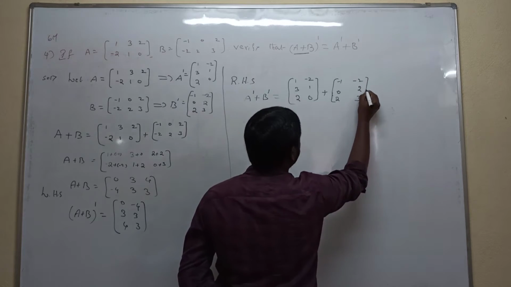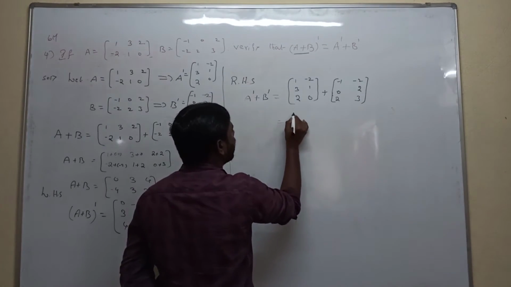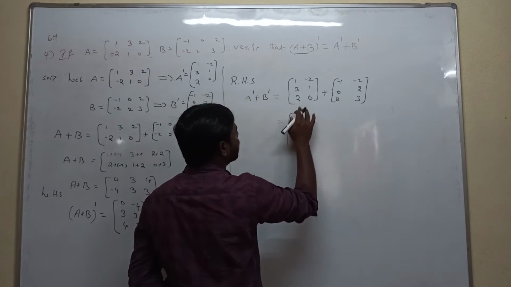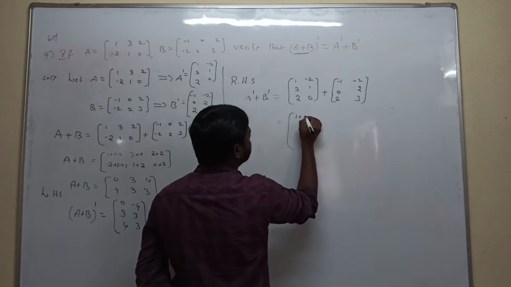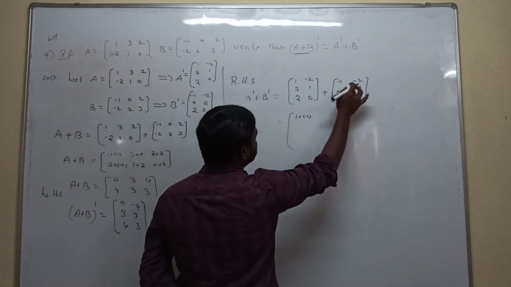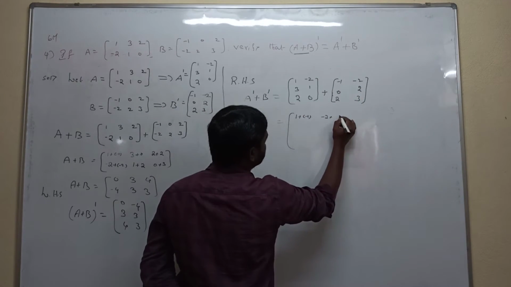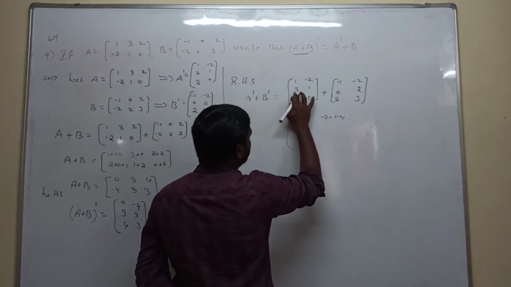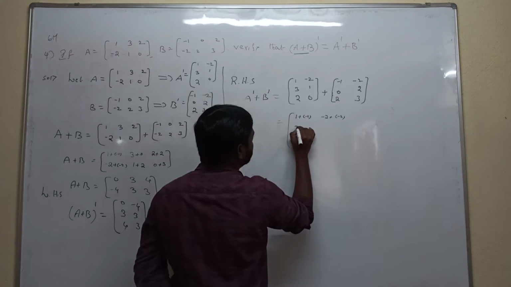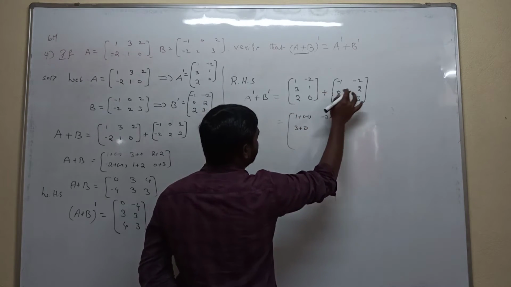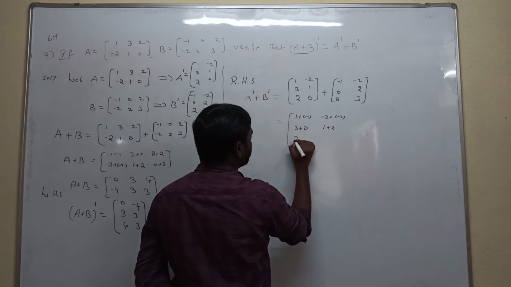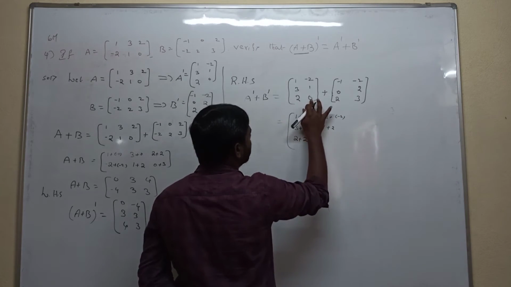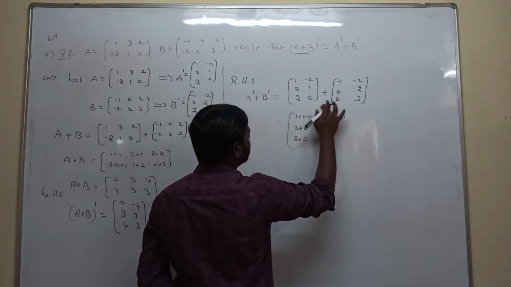Now we are adding the corresponding elements. First element plus first element, second element plus second element. 1 plus minus 1. Next, minus 2 plus minus 2. Next, second row first element plus first element: 3 plus 0, 1 plus 2. Third row first element plus first element: 2 plus 2. Next, third row second element plus second element: 0 plus 3.